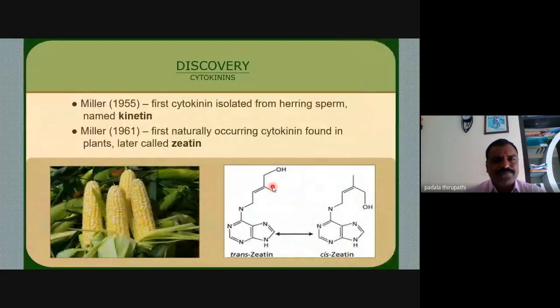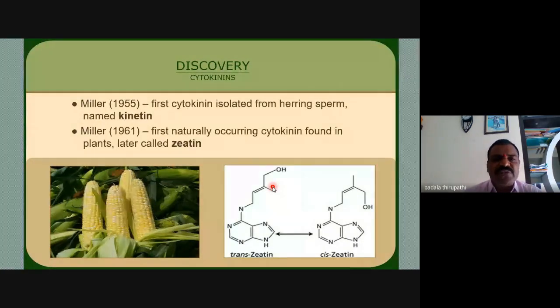After 1954, Skoog and then Miller, in 1955, isolated the first cytokinin from herring sperm. Herring is a fish. So from fish sperm it was named kinetin. Kinetin is the name given by Miller in 1955.